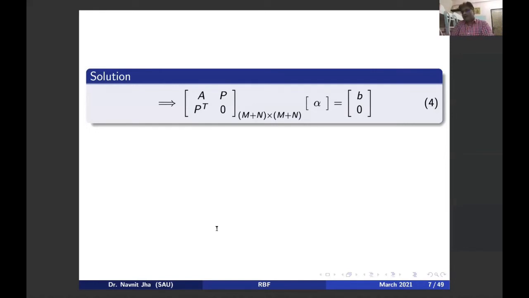In the WhatsApp, I have shared the file. This u of x equal to a naught x plus a1.